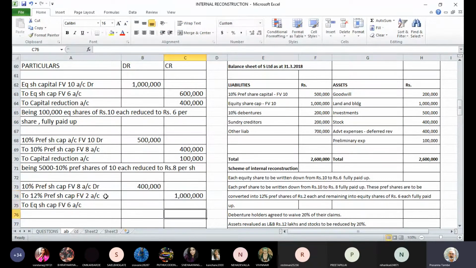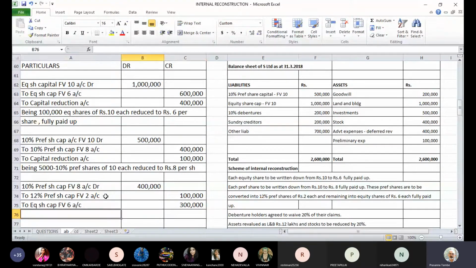3 lakhs is transferred to equity share capital 6 rupees per share. So whatever is your preference share capital currently of 8 rupees, that is further split into 2 parts. Part of that has been converted into preference share capital where the face value is 2 rupees per share, and part of that is converted into equity share capital where the face value is 6 rupees per share.